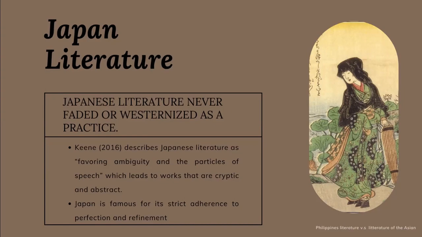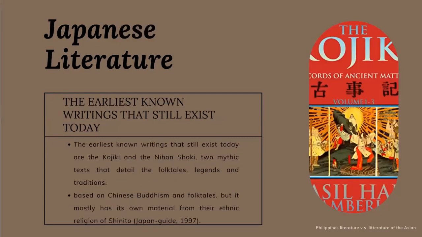This is not to say that their literary works are free from refinement. Indeed, Japan is famous for its verses, a hindrance to fashion and refinement, much like the Chinese counterpart it was inspired from. It also branches away from Chinese culture even more by adapting themes of emotion and universal feelings instead of philosophy and tradition. The earliest known writings that still exist today are the Kojiki and the Nihon Shoki, two mythic texts that detail the folk tales, legends, and tradition. Some of these tales are based on Chinese Buddhism and folk tales, but it mostly has its own material from their ethnic religion of Shinto.